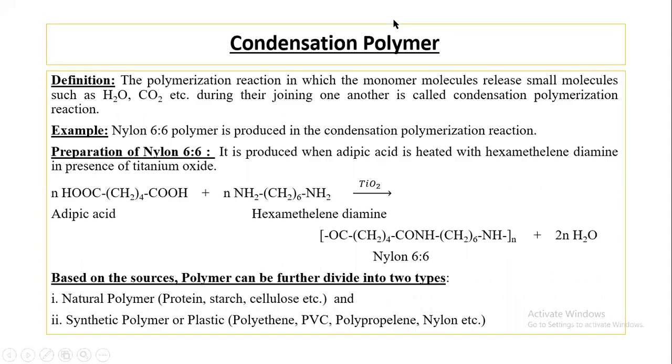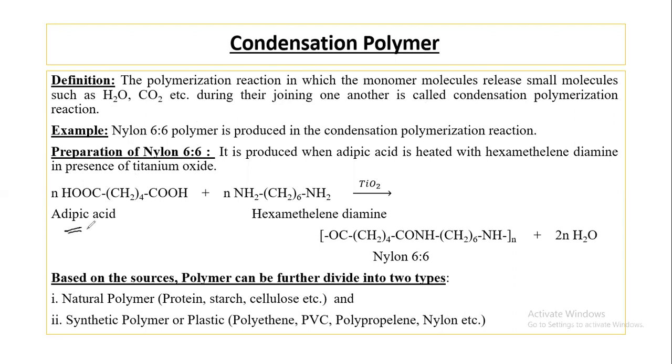And it is condensation polymer. The polymerization reaction in which the monomer molecules release small molecules such as water, carbon dioxide, etc. while joining one another is called condensation polymer. Nylon 66 is the best example of condensation polymer.